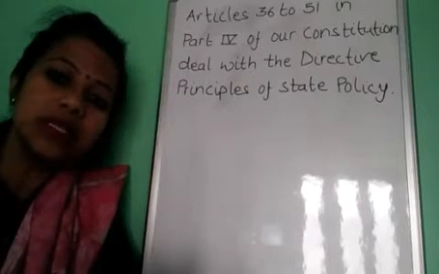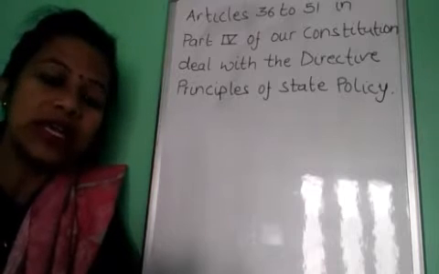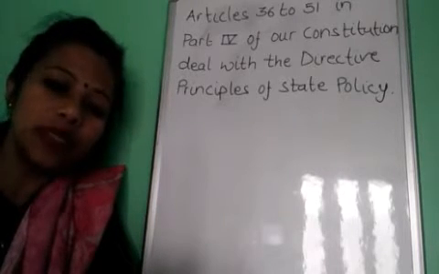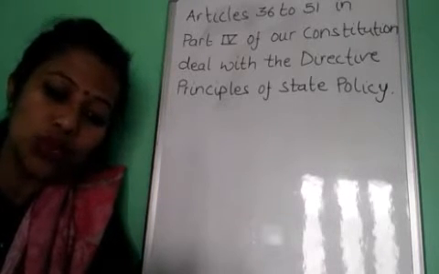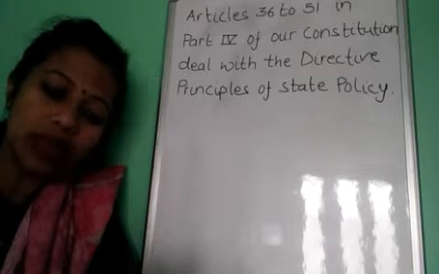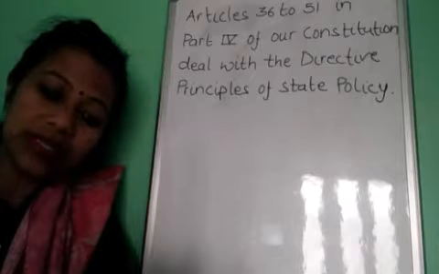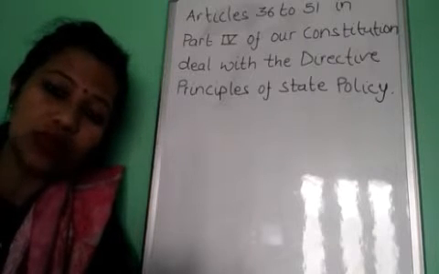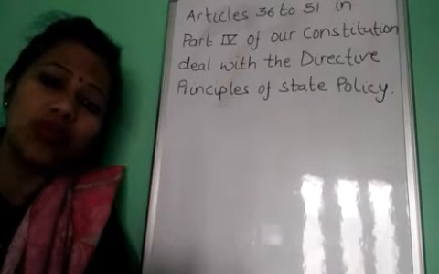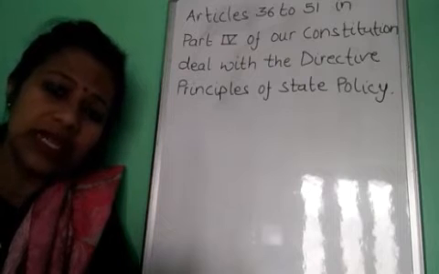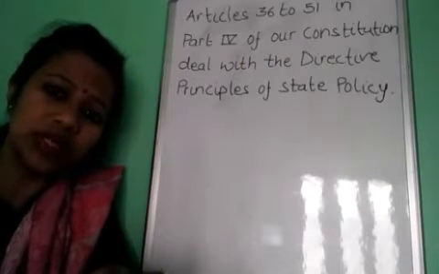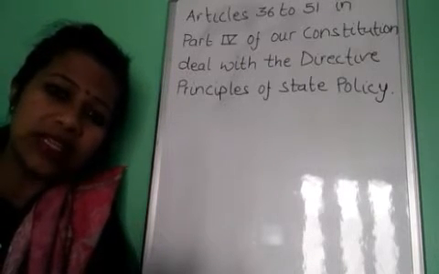The purpose of directive principles of state policy was to solve the problems of poverty, illiteracy, backwardness, social discrimination. Social discrimination means poor and rich, no similarity in society.